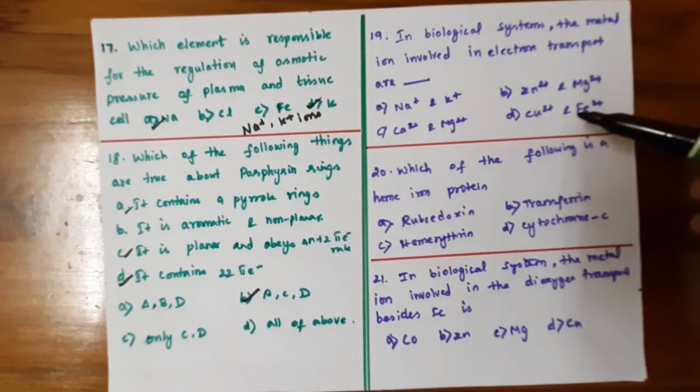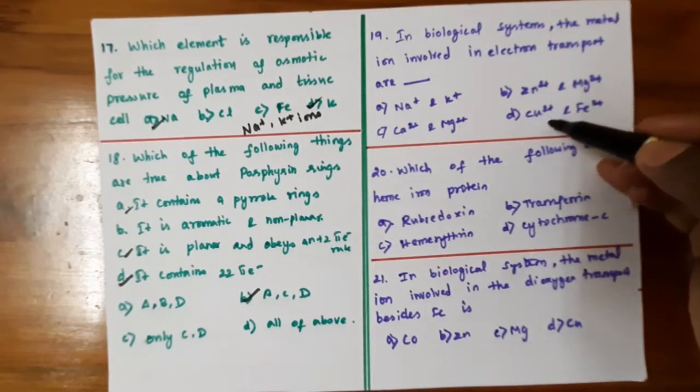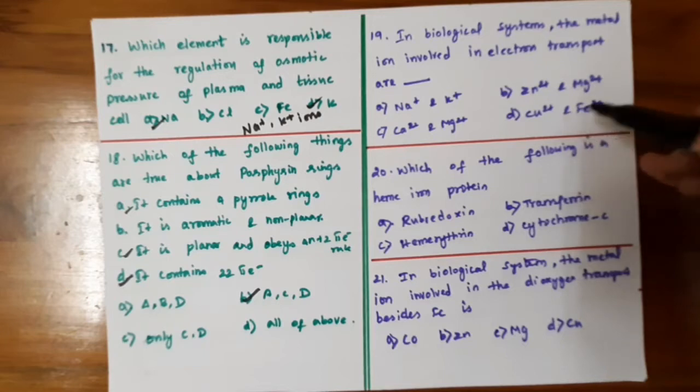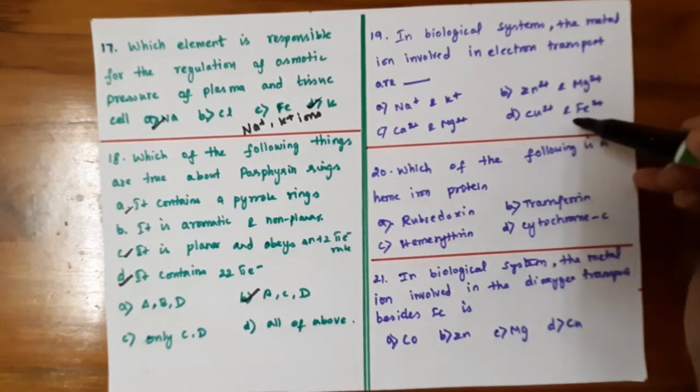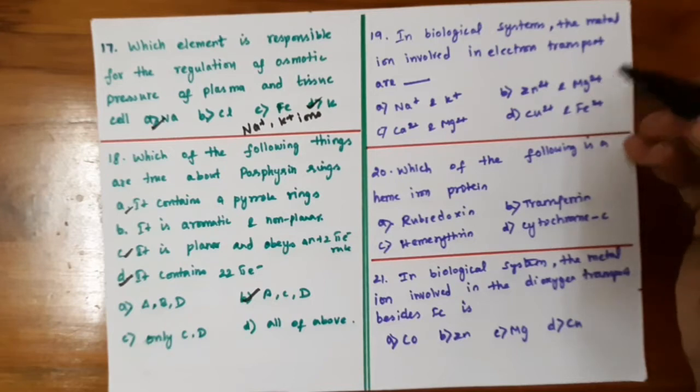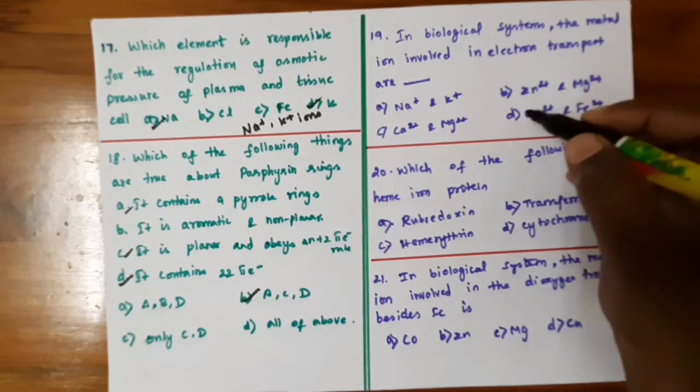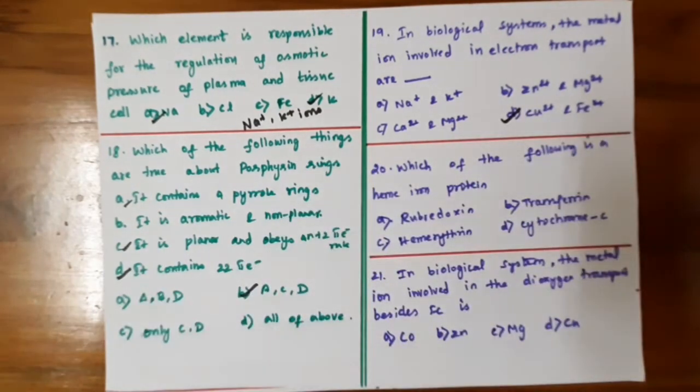And among the options, the fourth one, copper 2 plus and iron 2 plus, which are found in the human body. The copper ion is found in the non-heme protein of marine invertebrates. So both copper and iron atoms have the nature of transporting electrons. These are the electron transfer proteins, copper and iron.